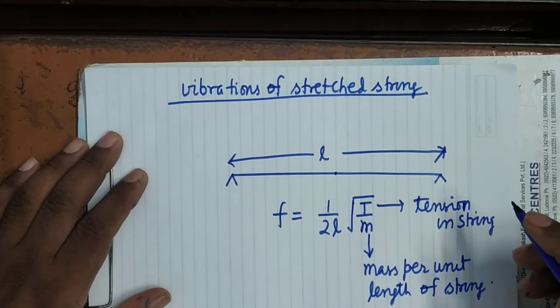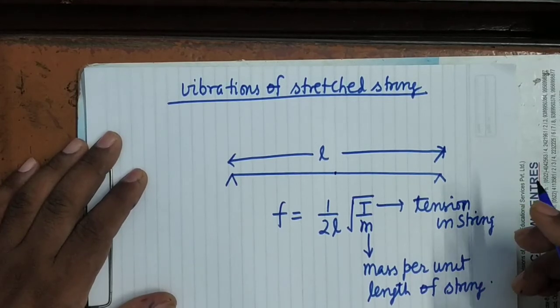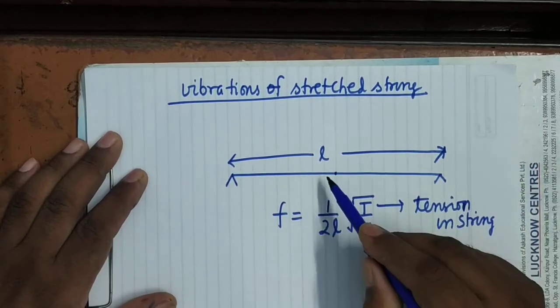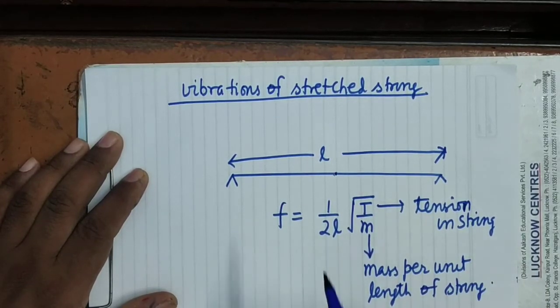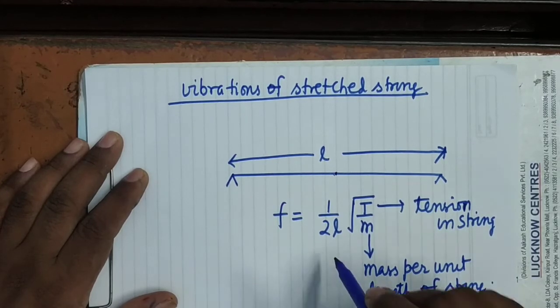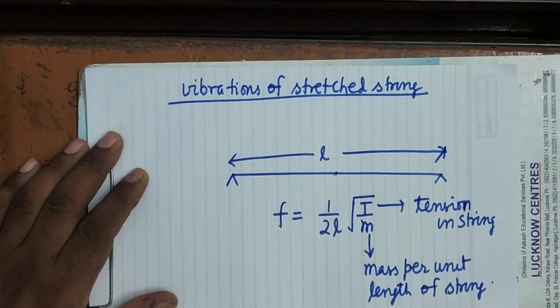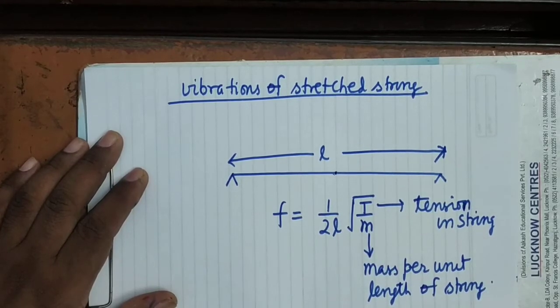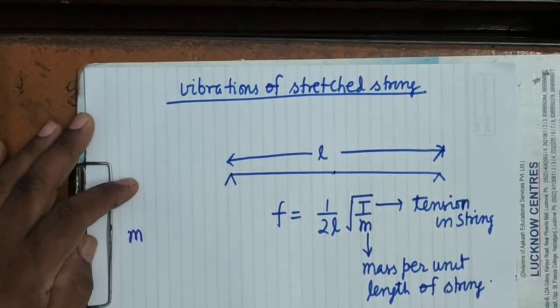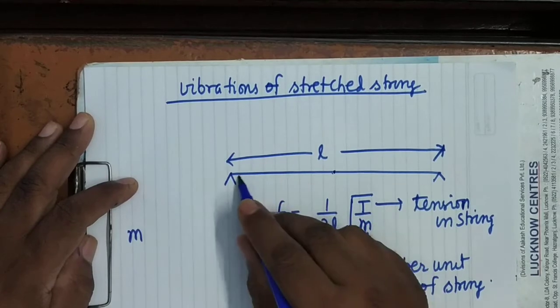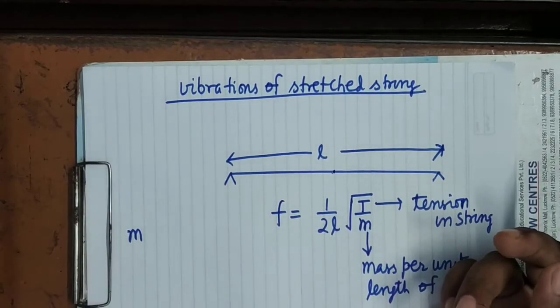So in case of a stretched string, if it is plucked in the middle, then it will execute fundamental vibrations, vibrations with its natural frequency, which is given by f equals 1 upon 2L root T upon M. Now see here, M you have seen is the mass per unit length. This string will be in cylindrical shape.